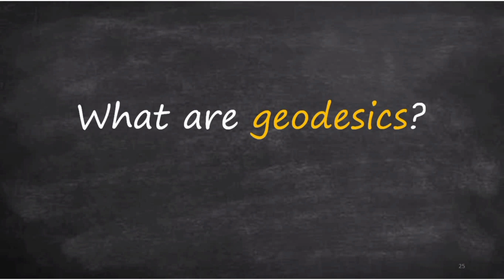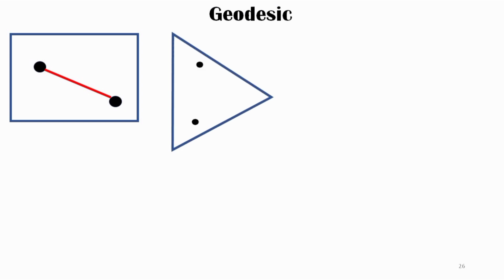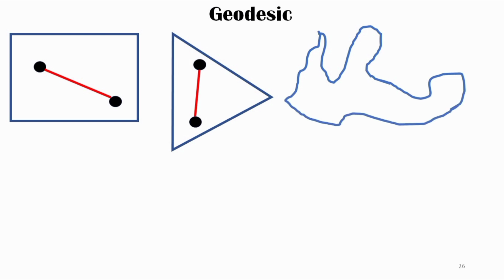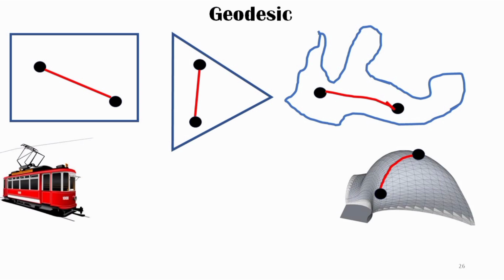Okay, so we come to the next very common question: what actually are geodesics? Now, just to tell you, geodesics are nothing but straight lines. So we have two points and we join them with the red line, and then we get this kind of a shape. There are two points, we join them by a red line, and then we get a kind of a curvature. Here there are two points and we try to join them, but it gets a little bit curved. So what do I mean by that? Here also we see that these are curvatures, right?